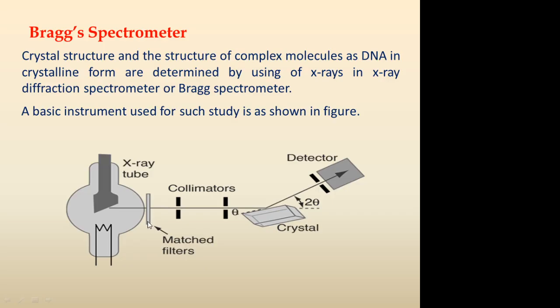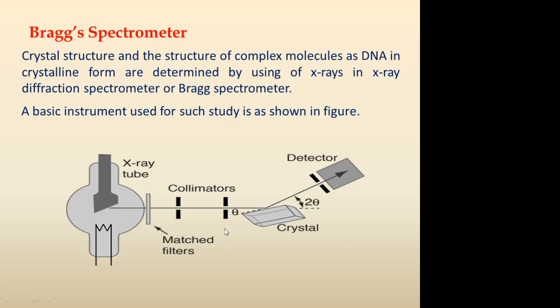In order to remove the unwanted wavelengths, only a particular wavelength is allowed to pass through, and it will have a monochromatic beam coming out. This beam is collimated to have a fine collimated beam, and it is made to fall on the crystal under study, and the reflected beam will travel in another direction. In that direction we can keep a detector in order to measure the intensity of the X-rays coming in that path.